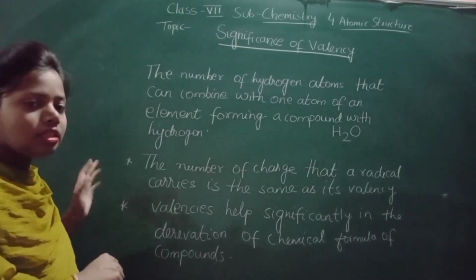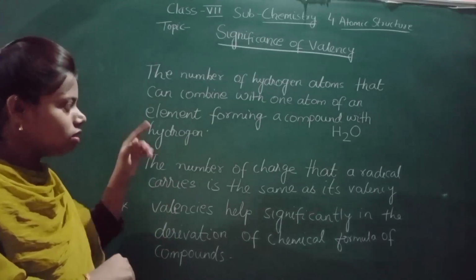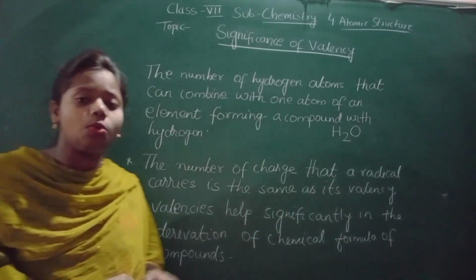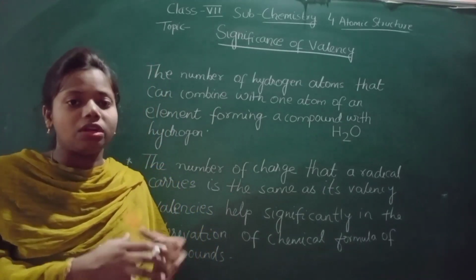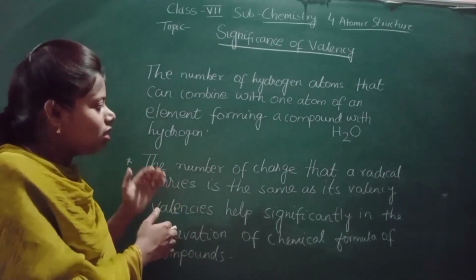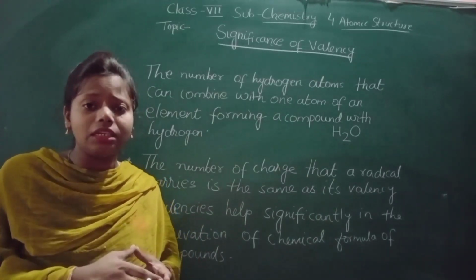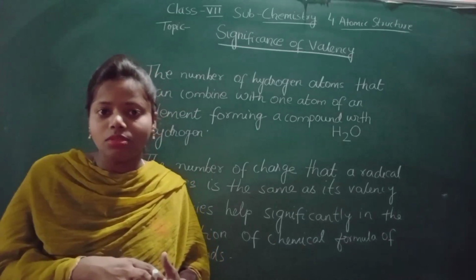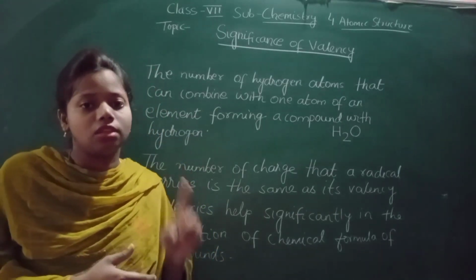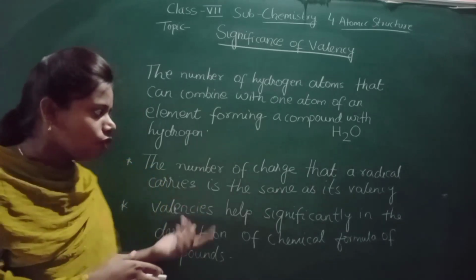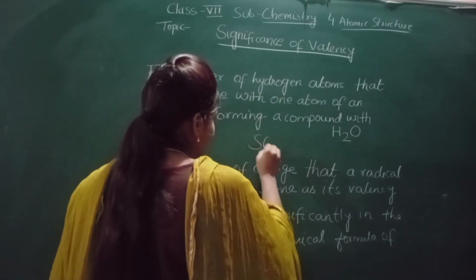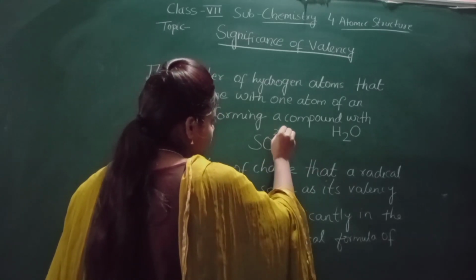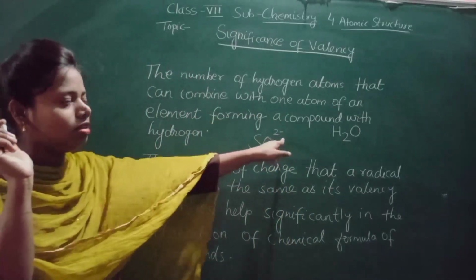Now let us see the significance. What is the significance of this valency? Number one is that the number of charge that a radical carries is the same as its valency. Whatever the charge the radical carries is the same as its valency. You know radicals, I have taught you in my previous online class: a radical is a group of atoms that act as one unit. For example, sulfate, the chemical formula is SO4, and the charge of this radical is 2 minus.